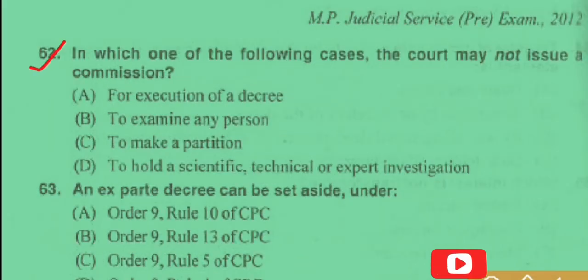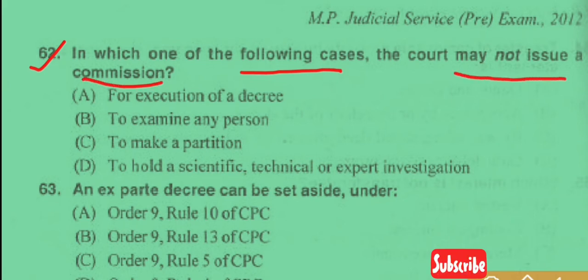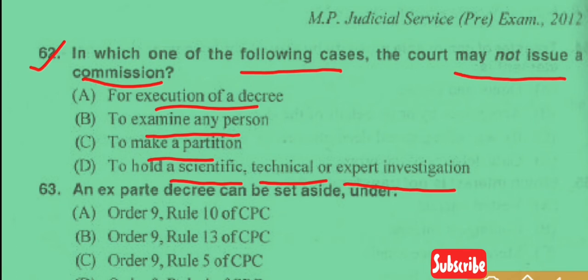Question number 62. In which of the following cases the court may not issue a commission? Option A here, for execution of decree. Option B here, to examine any person. Option C here, to make a partition. Option D here, to hold a scientific, technical and expert investigation. So in this case answer is here option A, for execution of decree.